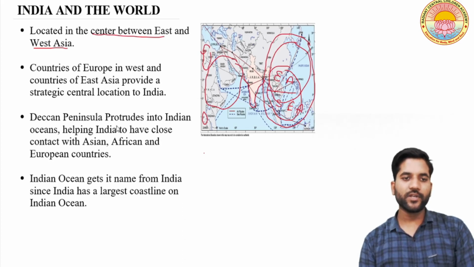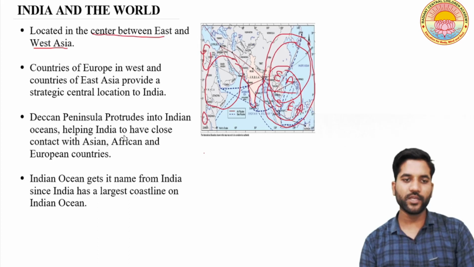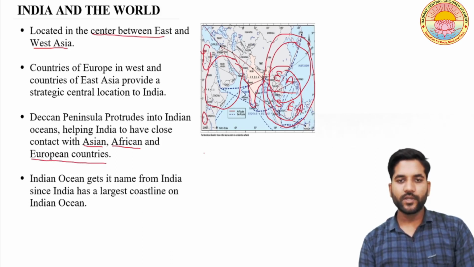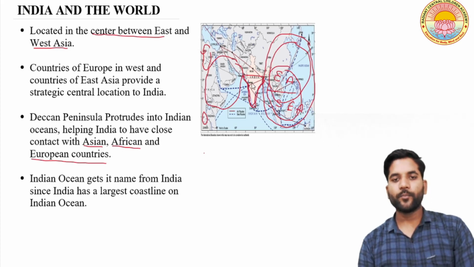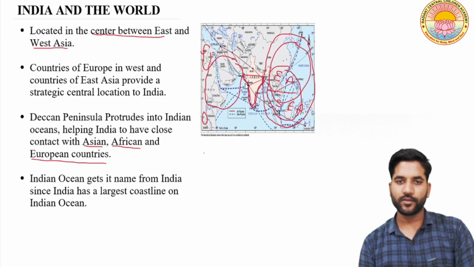The third point is the Deccan Peninsula protrudes into the Indian Ocean, helping India to have close contact with Asian, African and European countries. As you can see here, this is the peninsular part, this triangular structure of India. This peninsular India protrudes, which means it juts out. This part juts into the Indian Ocean, and its coastline provides a natural harbour for the movement of ships, and it connects with the world through the maritime route. So there is a maritime connection.